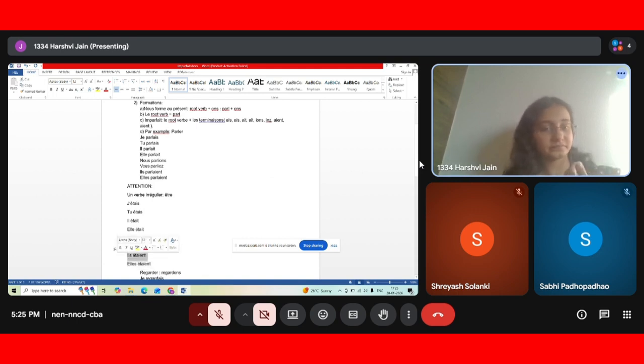So être is an irregular one. You have to memorize this conjugation. The rest you can do by putting endings. But être is an irregular one, so you have to memorize it. Être means to be.